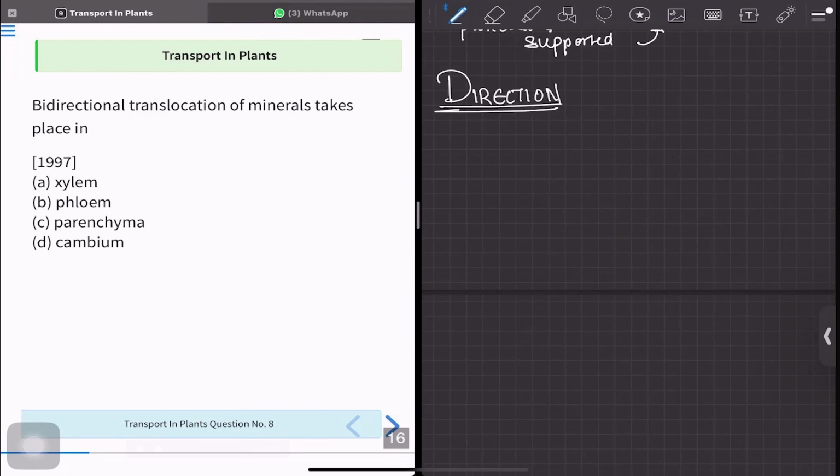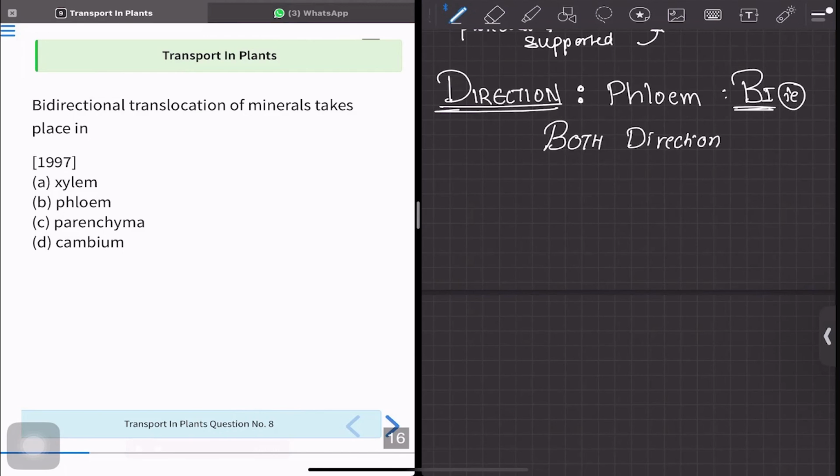We just saw that it occurs through phloem. But is it unidirectional? Is it bidirectional? We don't know that. So actually, in phloem, it is bidirectional, that is both directions, and this is given by the bulk flow hypothesis.